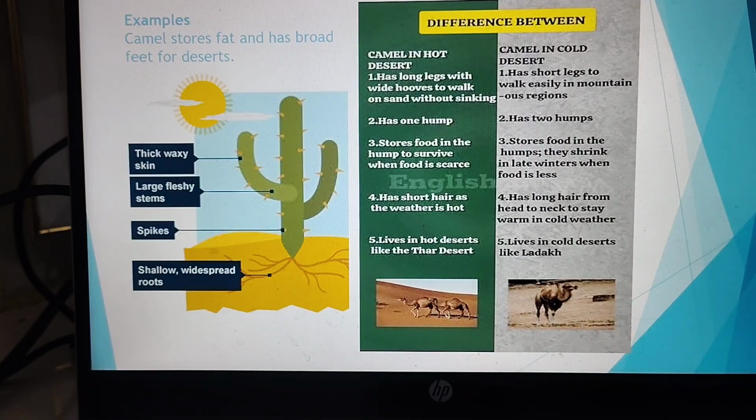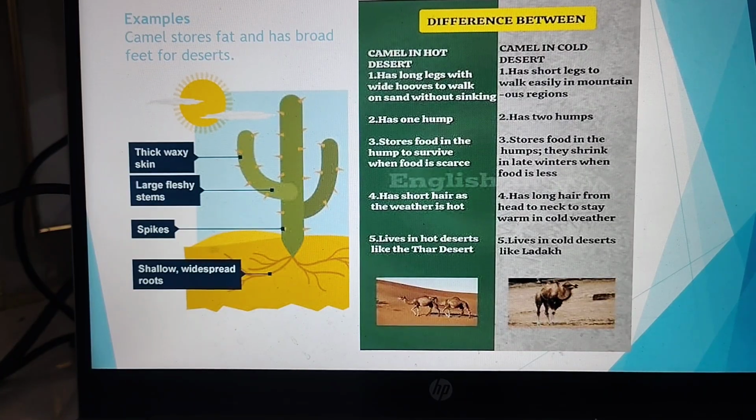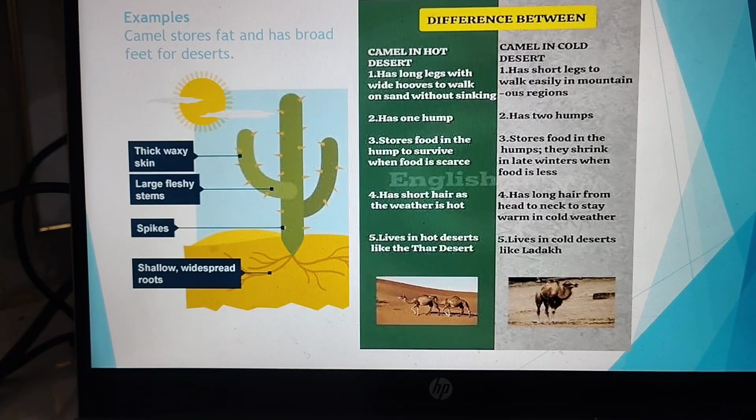Also, on the other hand, the cactus has a thick, waxy skin. It also has a large fleshy stem. It has spikes. It has a shallow, wide spread of roots so that it can absorb more and more water from wherever it goes in the deserts.